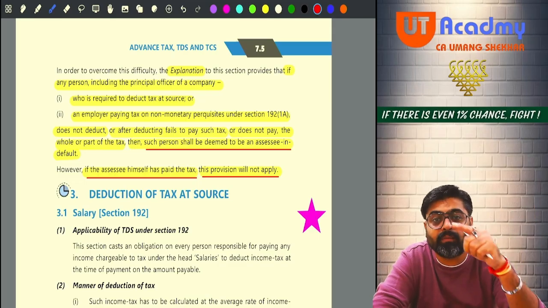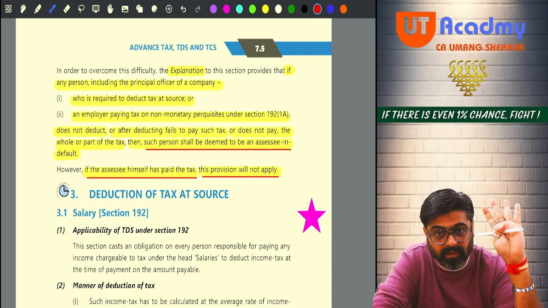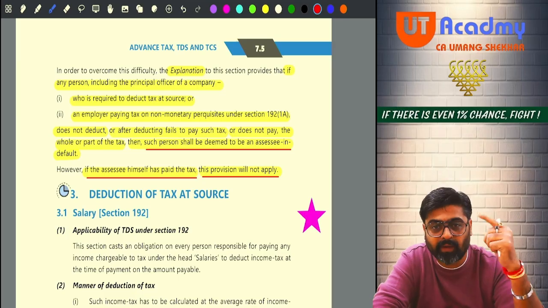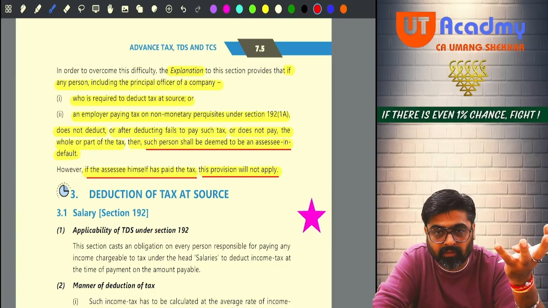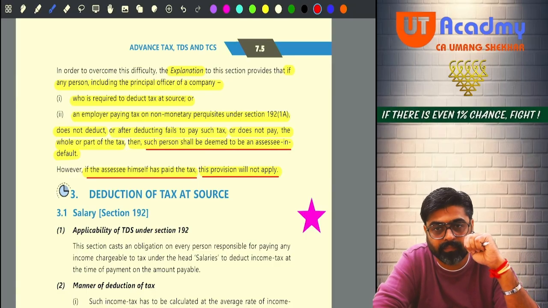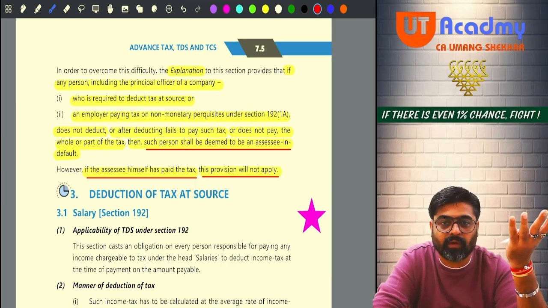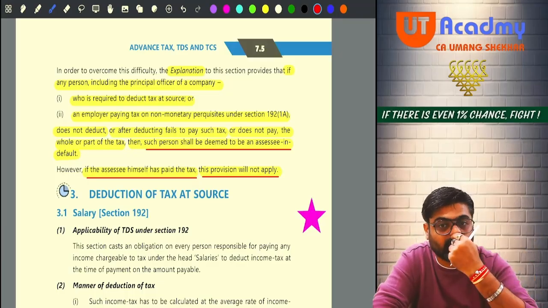In that return of income, you have shown this income. On this income, you have paid the tax. That certificate the payer will have to give to the government, and only then he will not be treated as assessee in default. Otherwise, if he fails, we will consider him as assessee in default. We will recover the taxes and the interest from him. But don't think that if we could not recover from him, we are not going to ask it from you. We can ask that tax from you also.